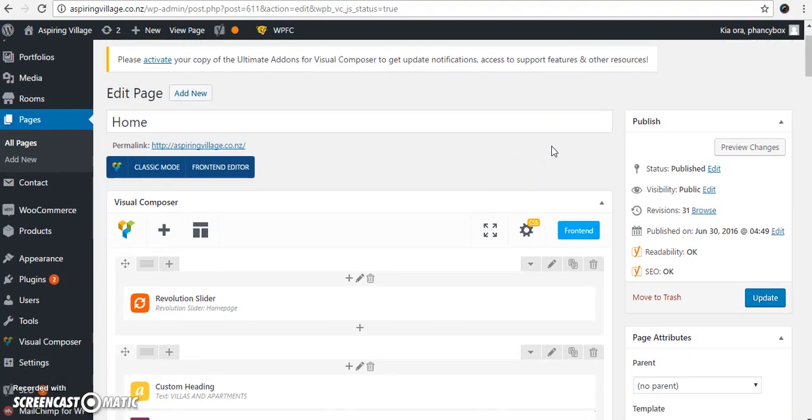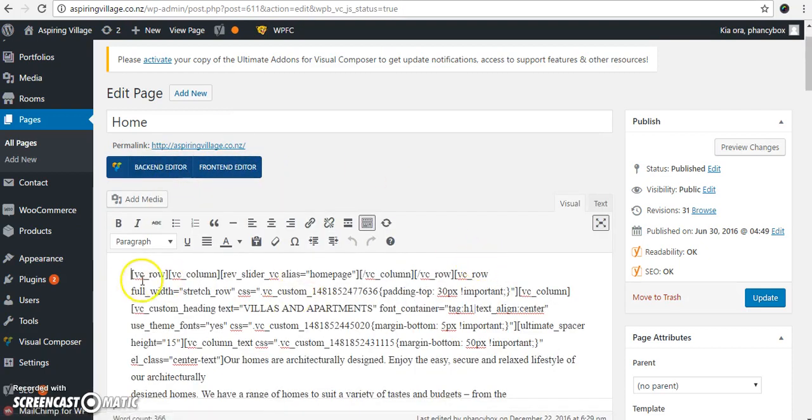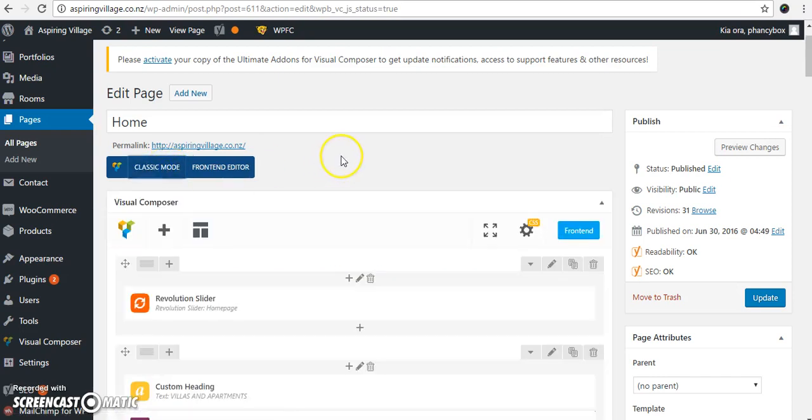Now if you arrive on this page, you'll notice these two big blue buttons on the top with Classic Mode and Front End Editor. If you click on Classic Mode, you're going to see lots and lots of HTML and foreign looking characters, and it won't be very easy to edit your website at all. So always make sure that you're in Backend Editor, and that will look a little bit better.